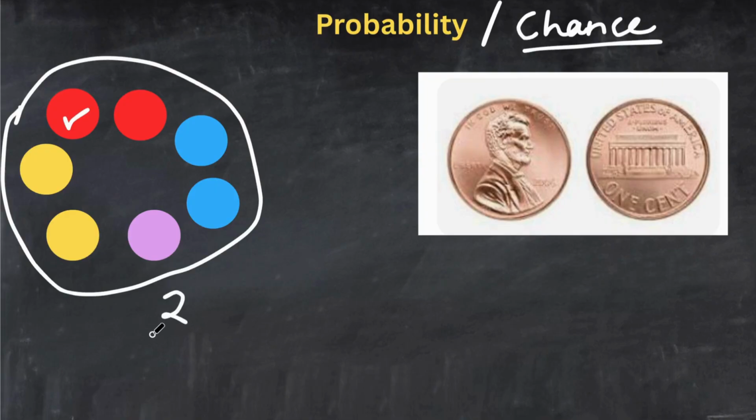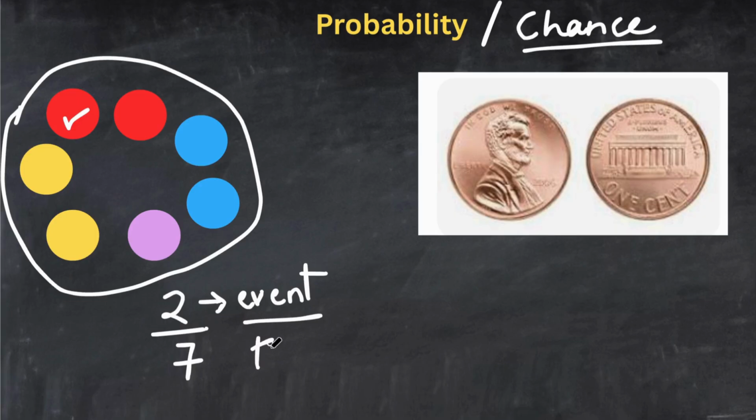Okay, now let's see how I built this 2/7. That's the most important part of it. So 7, yeah. Now, how many red balls do you see here? 2 red balls, right? So that is the event we are talking about. We are talking about the event which is favorable for us. And then at the bottom will be the total number of events.